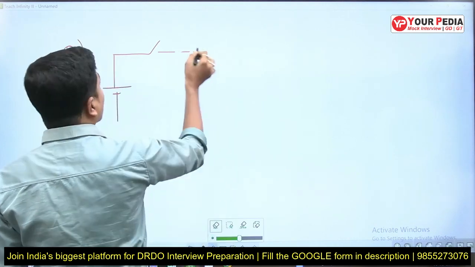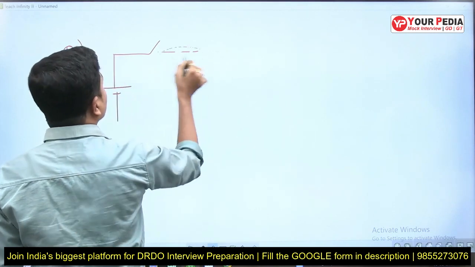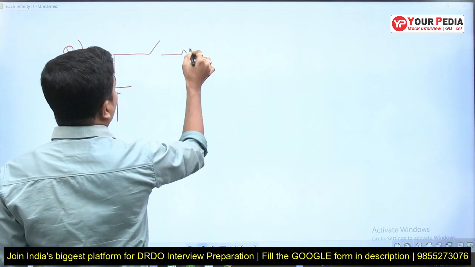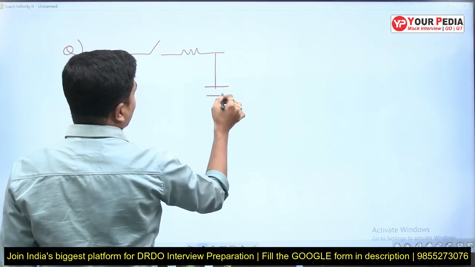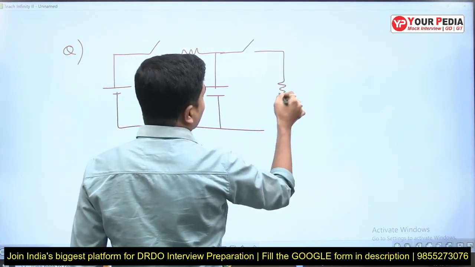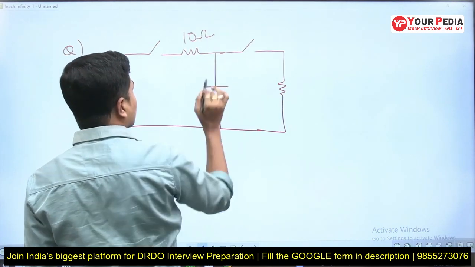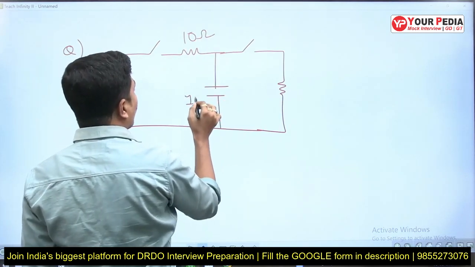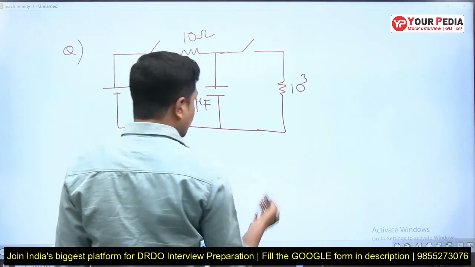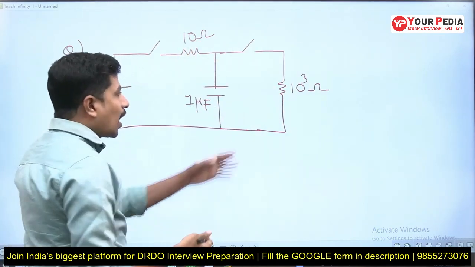Yes, observe here carefully. This is a resistance, capacitance. There is a switch, there is some resistance. Let's take they'll give it as some 10 ohms, this one as some 1 microfarad, and this one as some 1000 ohms or 1 kilo ohm. This is V, this is R1, R2. R2 must be greater than R1.